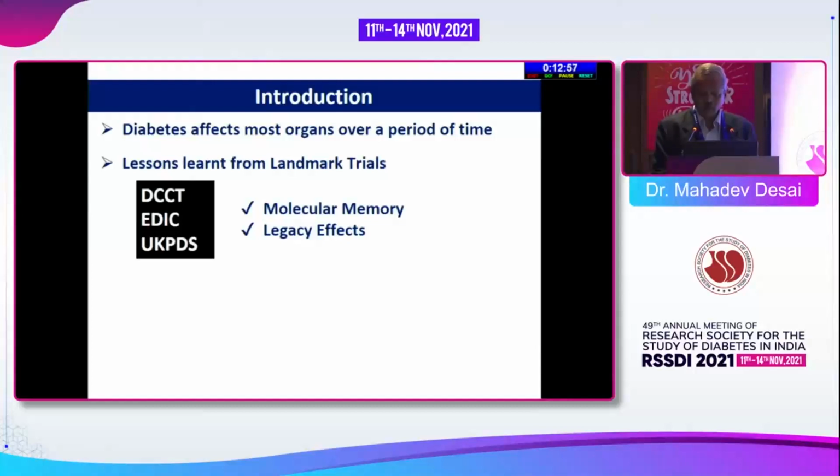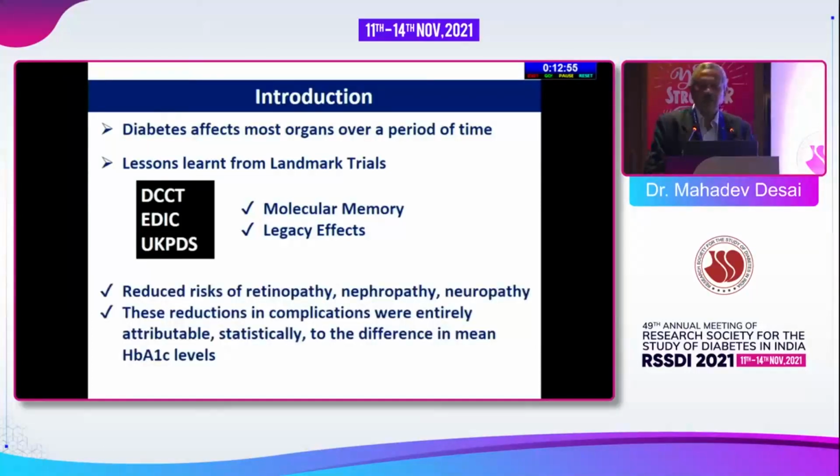The overall outcome of these trials was that retinopathy, nephropathy and neuropathy were markedly reduced, anything from 34% to 76%, because of the good control in the intensive arm. And the reductions were solely attributable to the control of glucose levels.